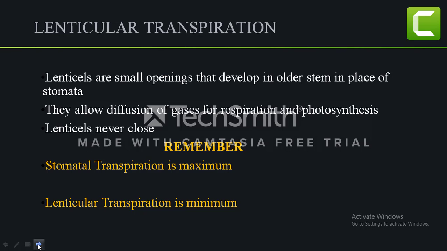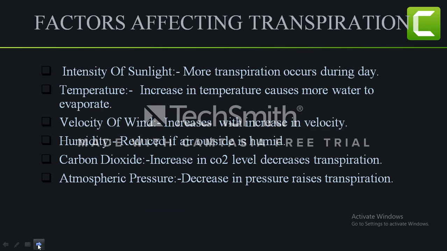Third type of transpiration is lenticular transpiration. Now lenticels are small openings that develop in the older stem in place of stomata. They allow diffusion of gases for respiration and photosynthesis, and a plus point of the lenticels is that they never close. So a question can be asked regarding the type of transpiration present in the older stem, then you have to write lenticular transpiration. And a point to remember is that stomatal transpiration is maximum and lenticular transpiration is minimum.